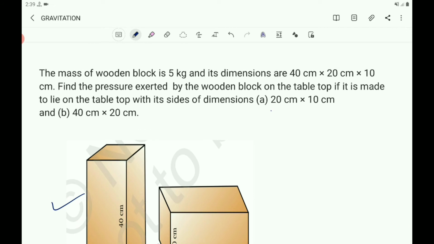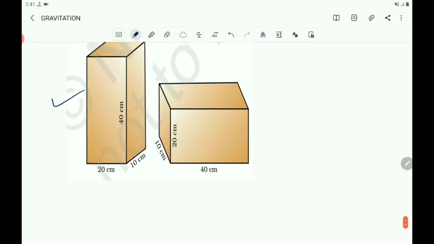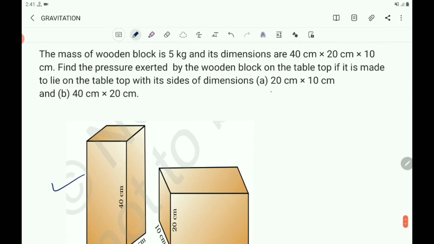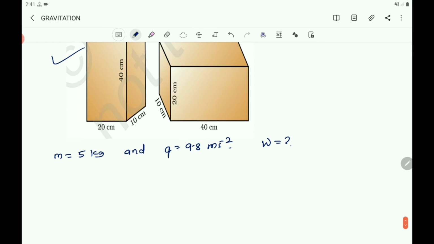To find the pressure, we have to find the force exerted by the wooden block on the table. The force exerted is nothing but the weight of the wooden block. Here M is given, M equals 5 kg, and you know the acceleration due to gravity is 9.8 m s to the power of minus 2. Then find W.